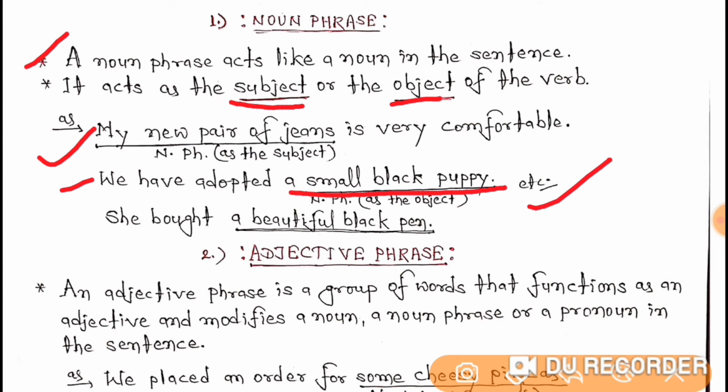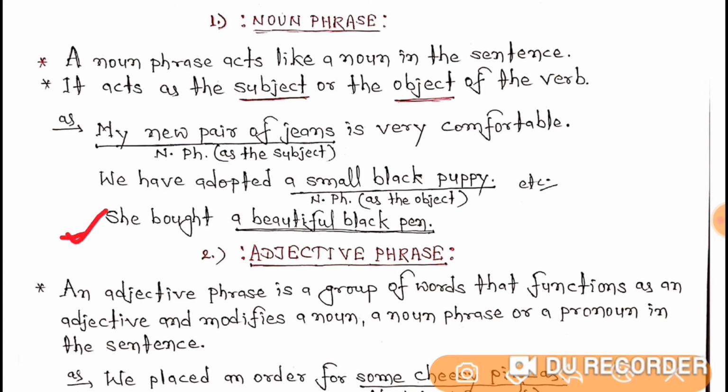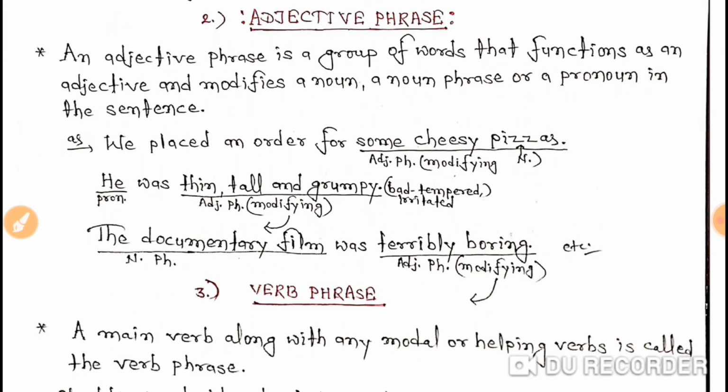Clear? Let's understand the third example. The third example tells you that she bought a beautiful black pen. So here a beautiful black pen is a noun phrase, and it has been used as the object of the sentence. Clear?